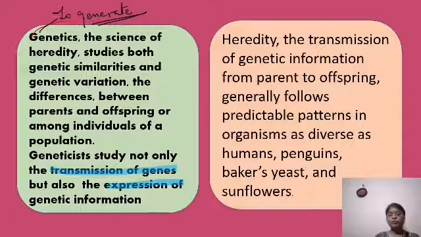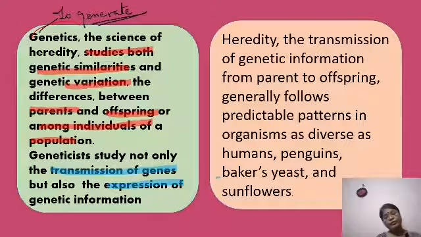Okay, so genetics involves both the things, and here we study both similarities as well as variations. It's nothing like we are going to study only one thing. It's not that way. We study both genetic similarities as well as variations. We study the differences between parents as well as the offspring, or among the individuals of the population. Even when we do a population study, we do it in genetics. Okay, so there are many facets to it, and as we keep on moving, it will be unfolded to you.